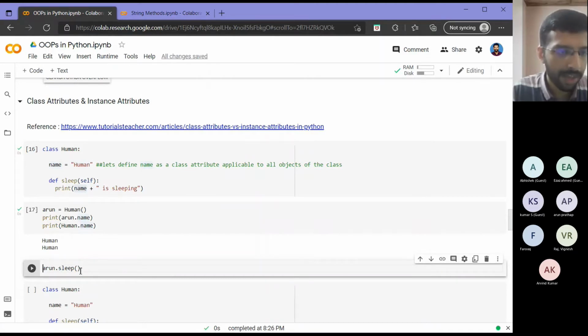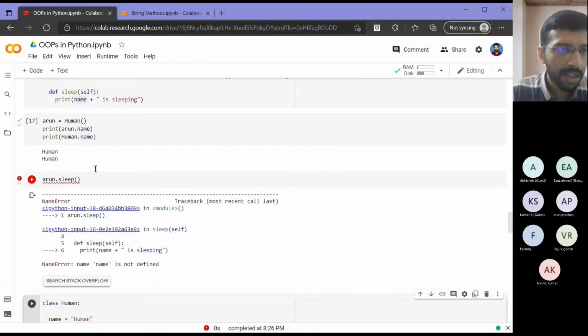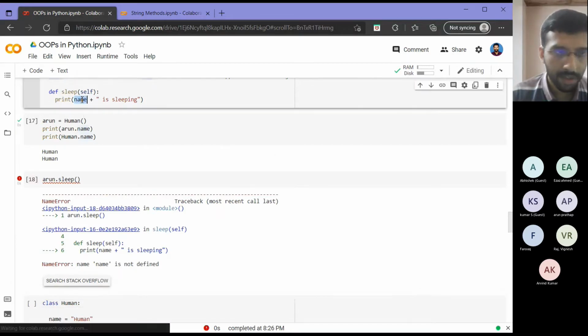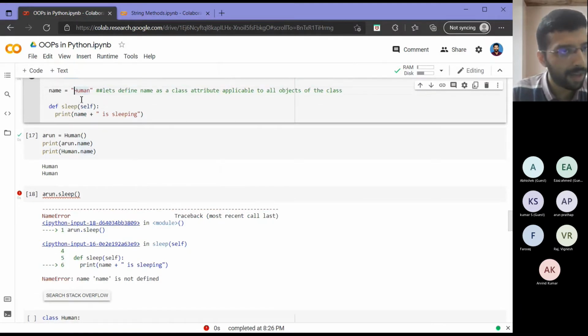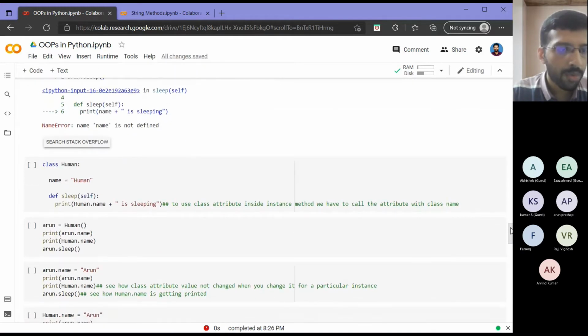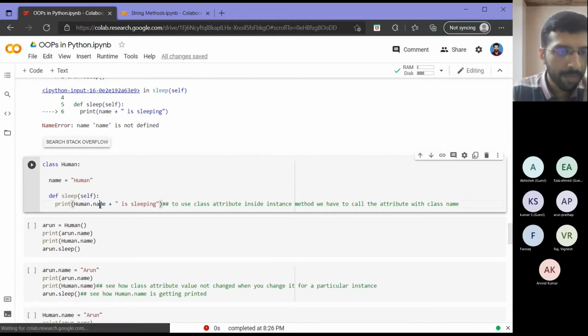Now let's see what will happen. As we already saw, human.sleep will not work, right? Arun.sleep worked earlier. What will happen now? So as you can see here, when I call it, it is telling me name is not defined. So I cannot call a class variable I have defined directly inside an instance method. That is the lesson you get from this, right? So then let's see how you can modify this so that we can overcome that problem. What we can do is modify the name so that it refers to the class.